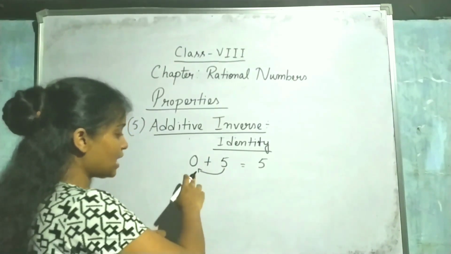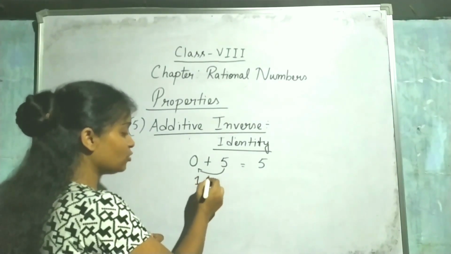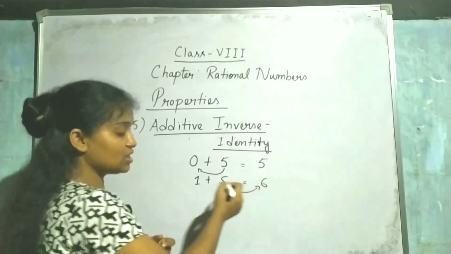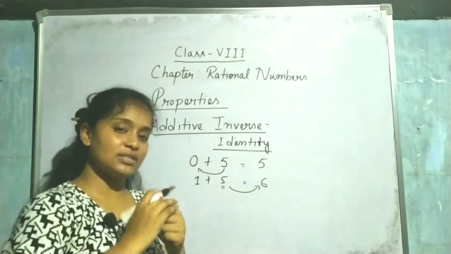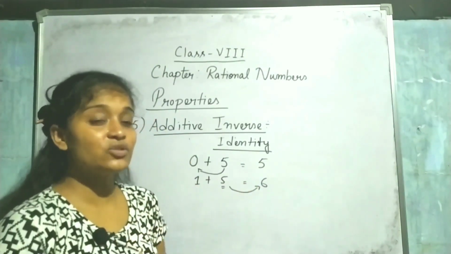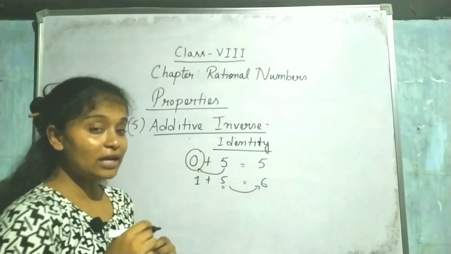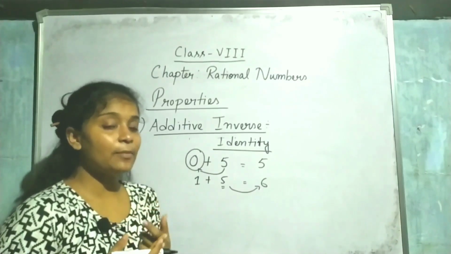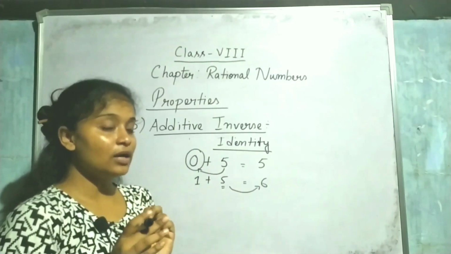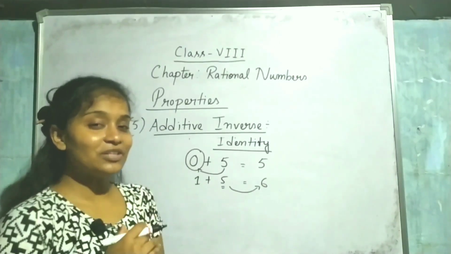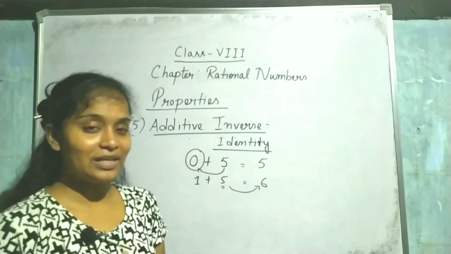But if instead of 0 you take 1, then 5 becomes 6, so it loses its identity. So the additive identity is 0. Got it? Now come to the next property.